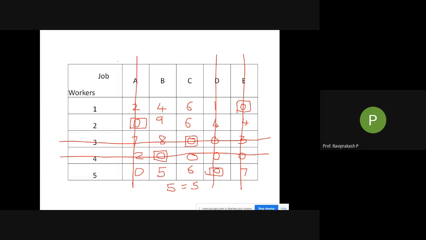Similarly, complete all the rows, then go to the columns. Leave the crossed off columns and go to the columns where we have not crossed. Just check for 1 zero, mark it, and cross off the row. If there are 2 zeros, leave that particular column and go to the next one.